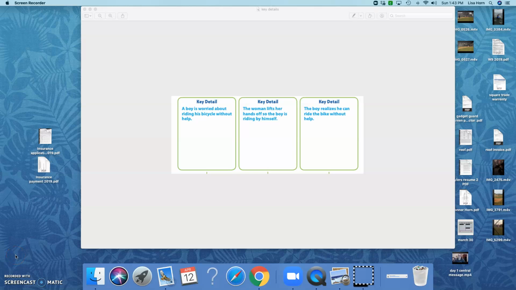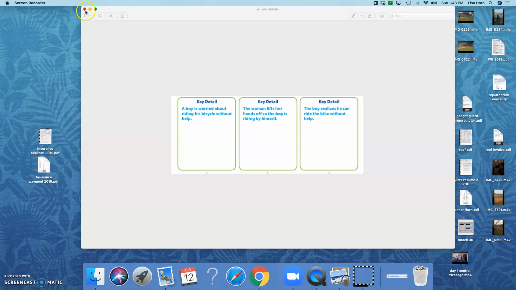All right, let's look at the three key details that I had chosen. The first box, I would have put a boy is worried about riding his bicycle without help. And the second one I chose was the woman lifts her hands off, so the boy is riding by himself. And the third key detail is the boy realizes he can ride the bike without help.